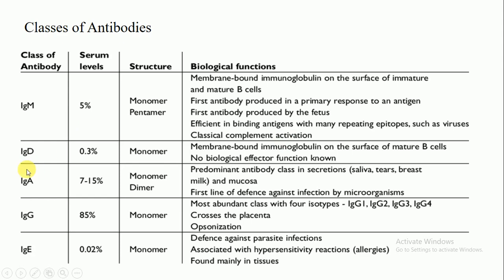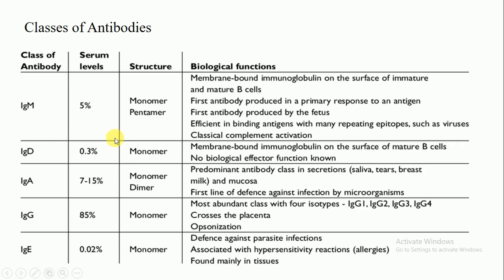While the IgD antibody is a membrane bound immunoglobulin on the surface of mature B cells, no biological effector functions are known so far, because it is present in a very low concentration.